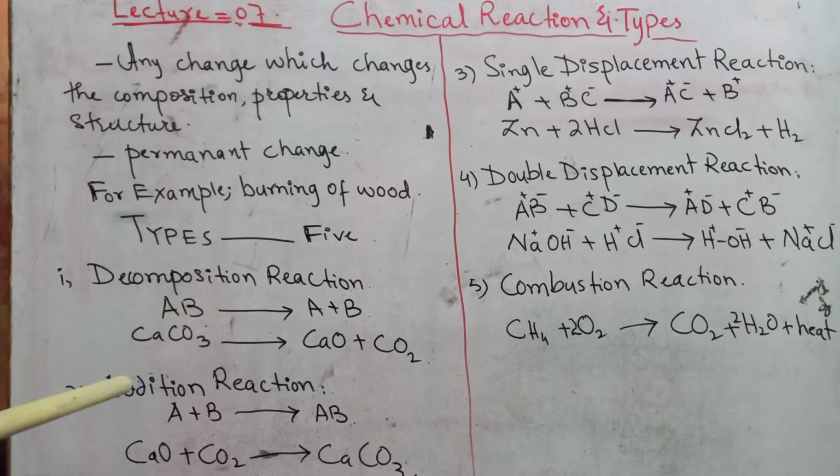The second type of the chemical reaction is the addition reaction. It is the reverse reaction of the decomposition. How? In this type of reaction we have 2 or more reactants. They are chemically combined to form a single product. For example, we are taking the same example here. If calcium oxide and carbon dioxide are reacted chemically together, then they will result in calcium carbonate, that is the single product.